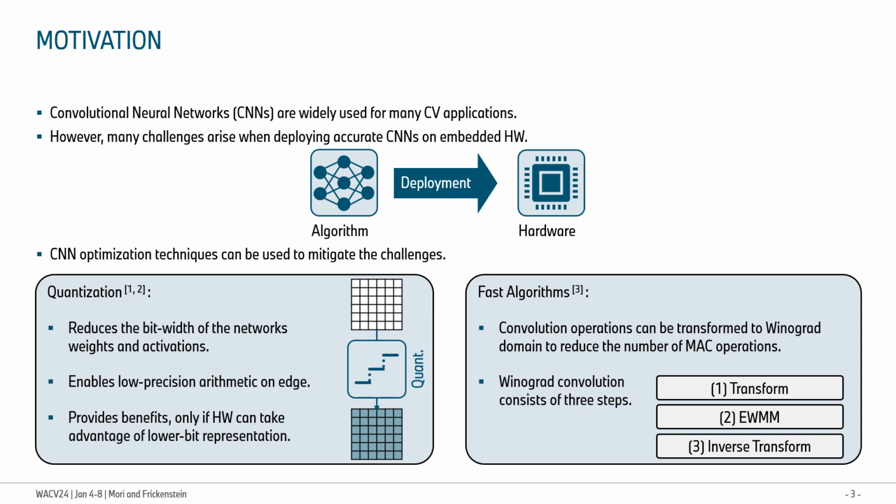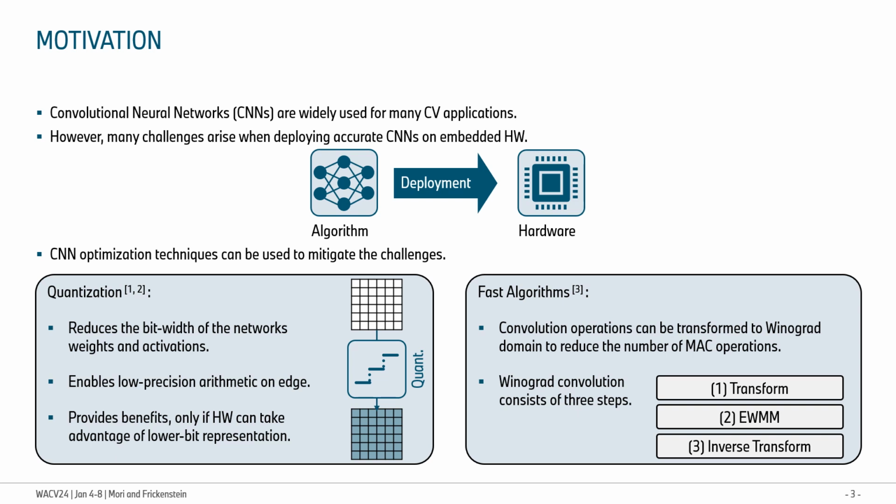This enables low-precision arithmetic on the edge that results in a faster inference, but only if the hardware can take advantage of lower bit representation. On the other side, convolutional operation can be replaced with faster algorithms, such as FFT or Winograd convolution. These algorithms are able to reduce the number of MAC operations needed to perform the convolution operation.